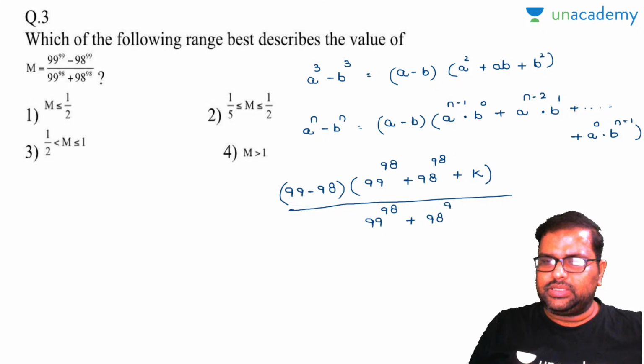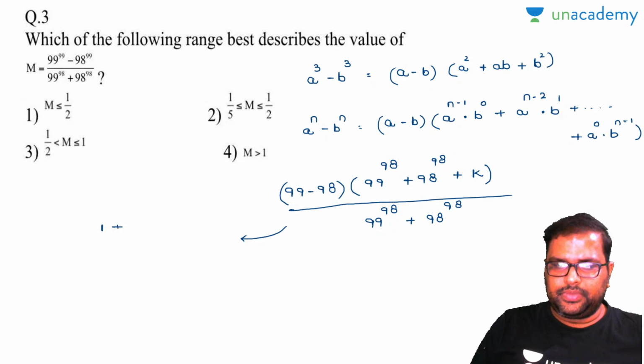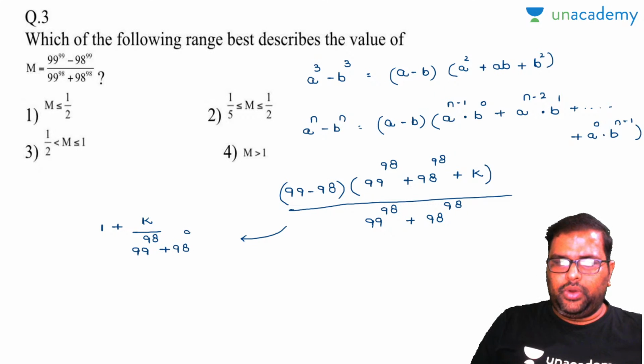Now this is the equation, right? I have converted like this. I can write the same equation as 1 plus k by 99 to the power of 98 plus 98 to the power of 98. I hope you got how I have converted this, which is nothing but equal to m.